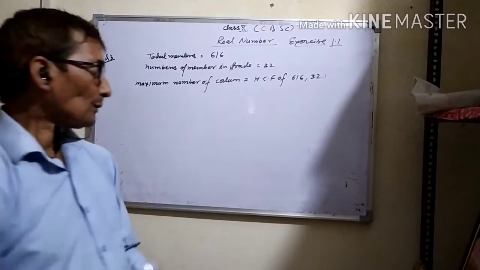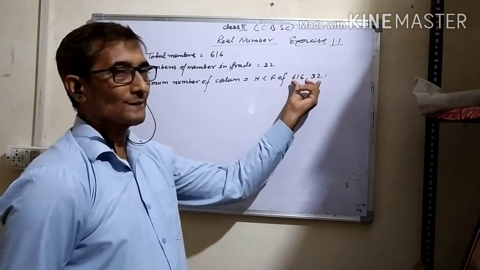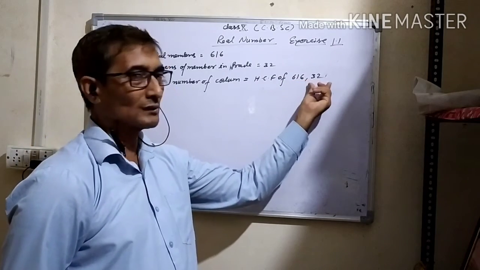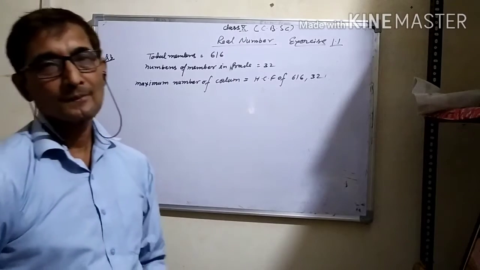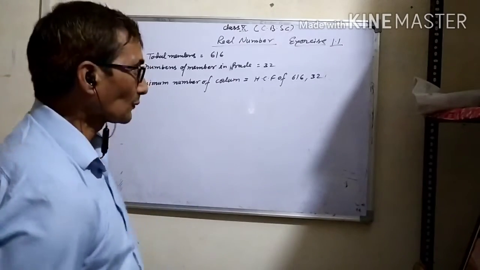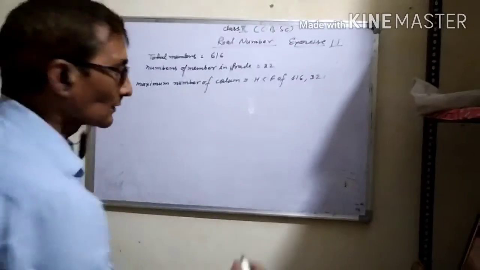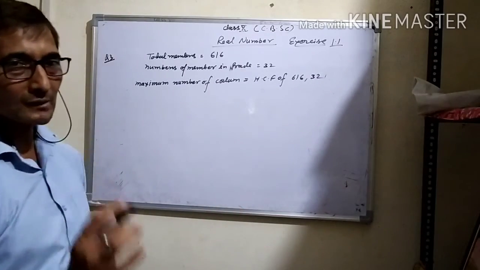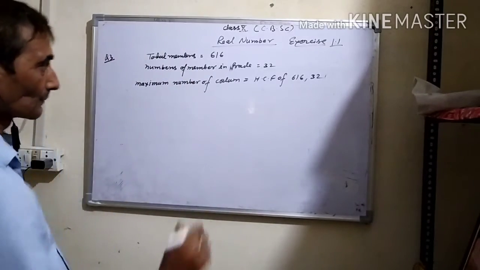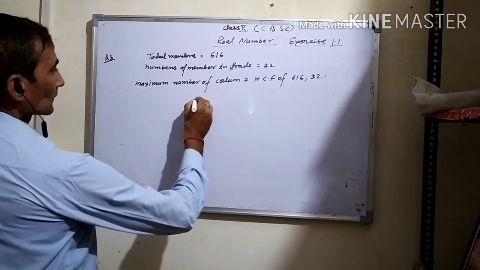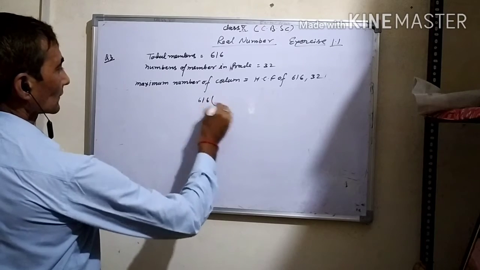The highest common factor of 616 and 32 is the maximum number of the columns. So we have to calculate the HCF of these two numbers with the help of Euclid division lemma and Euclid division algorithm. Now start. Divide 616 by 32.